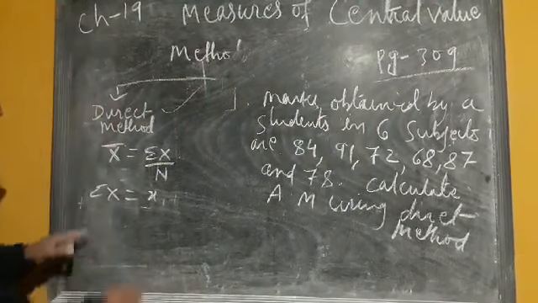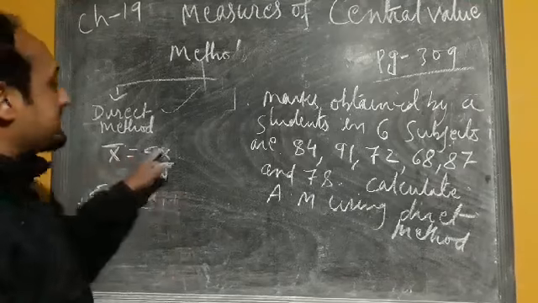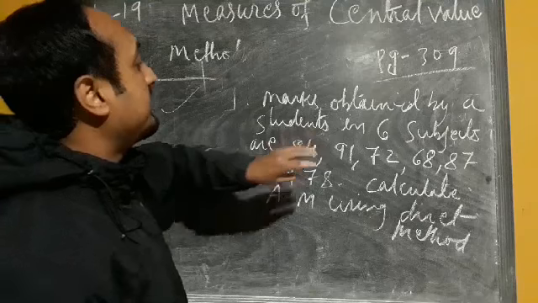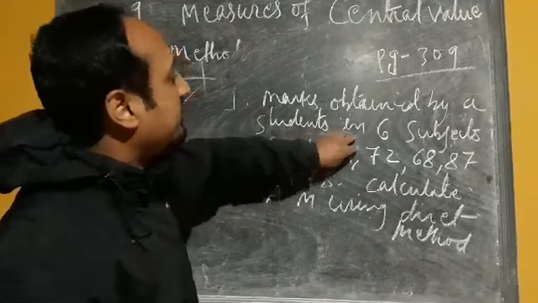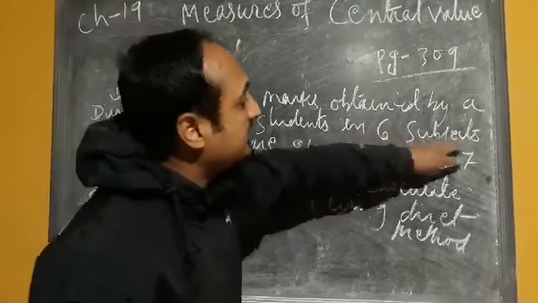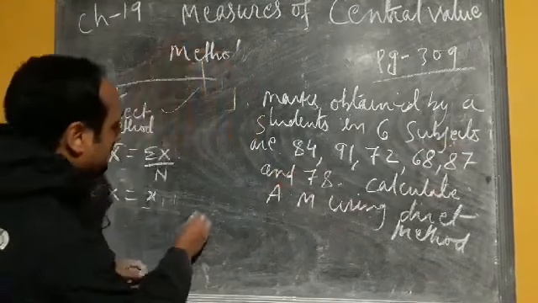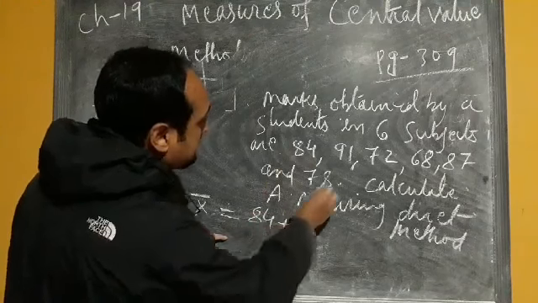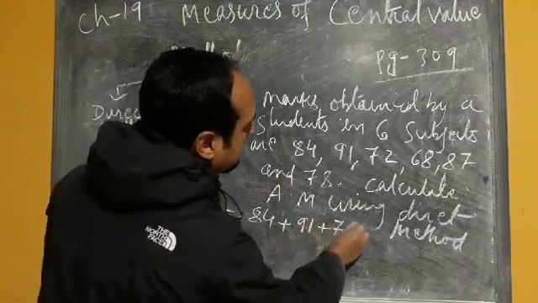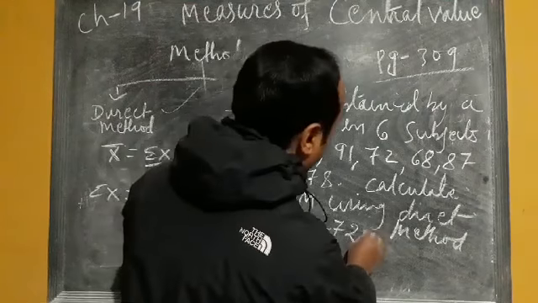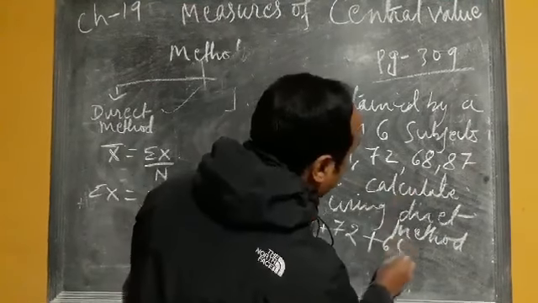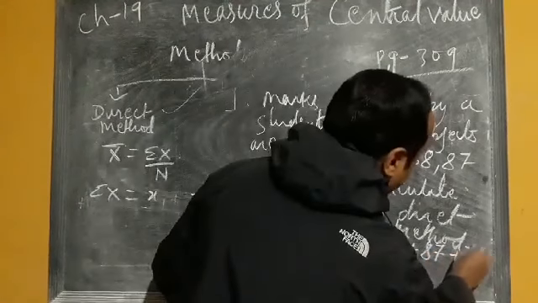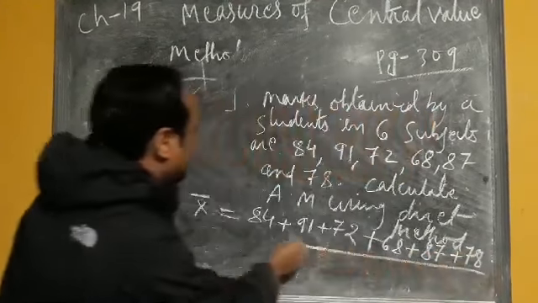In the case of direct method, we know that x bar equals summation x by n. Summation x means we will add the marks obtained in 6 subjects, x1 plus x2 plus x3 plus x4 plus x5 plus x6. So here x bar equals 84 plus 91 plus 72 plus 68 plus 87 plus 78 divided by n.